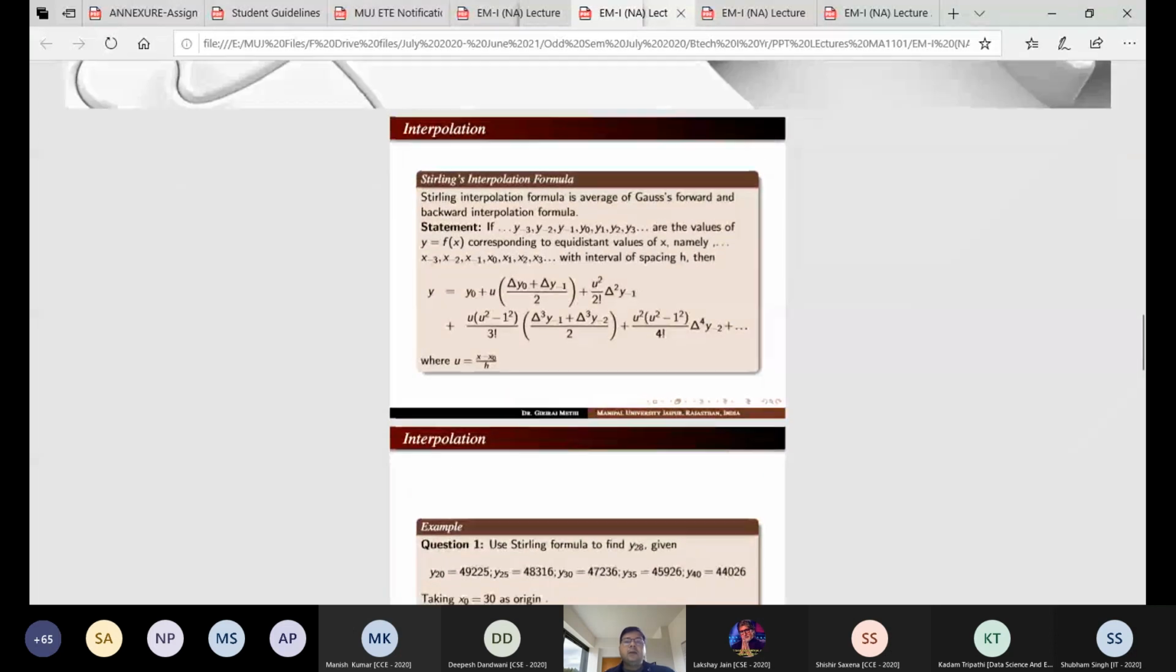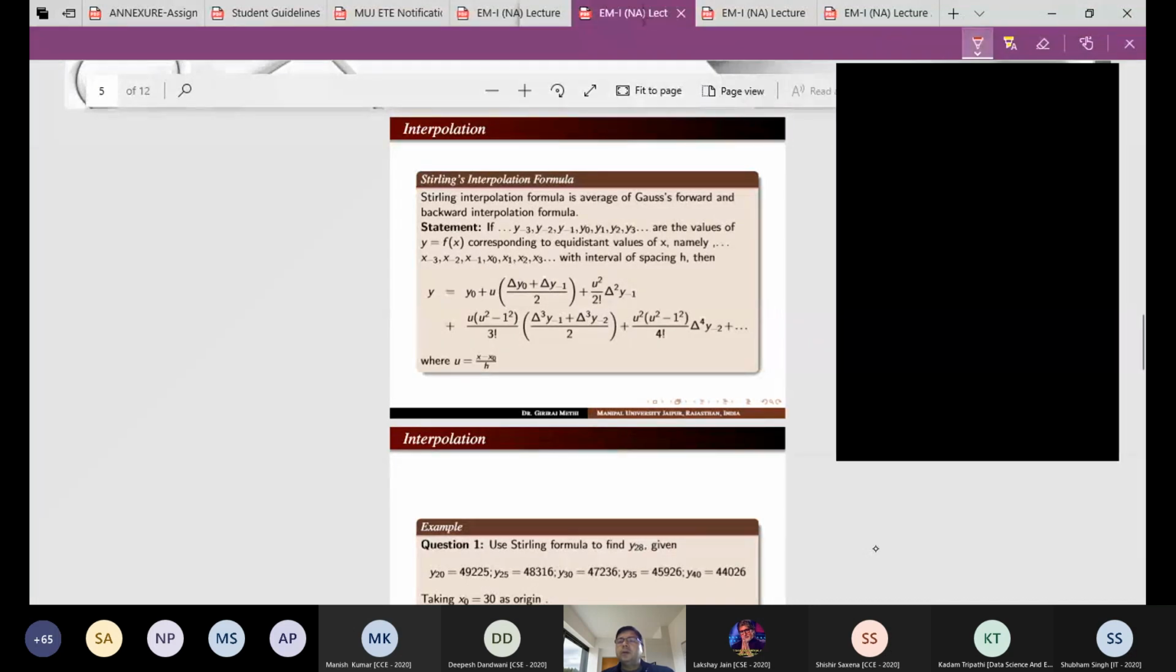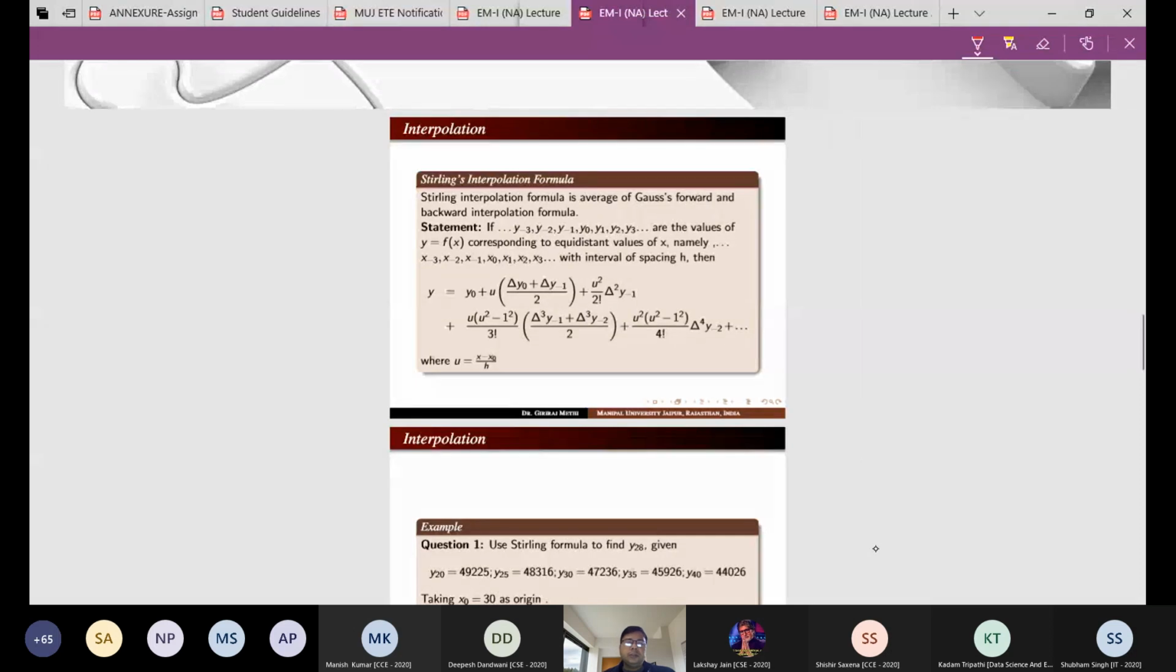Now see, this is the Stirling formula, and some people are also using this as P here in place of P. People are also using, sometimes they are using U, right? So U is also there, and the formula is the same. Either this is the P or this is U, x minus x naught upon h.